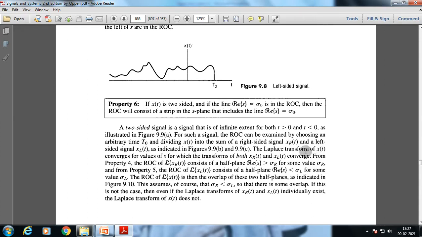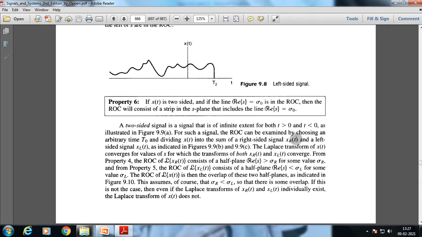For such a signal, the ROC can be examined by choosing an arbitrary time t0 and dividing x of t into the sum of a right-sided signal x_r of t and a left-sided signal x_l of t. As indicated, the Laplace transform of x of t converges for values of s for which the transforms of both of these parts converge, from property 4.